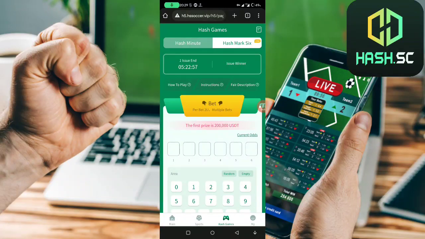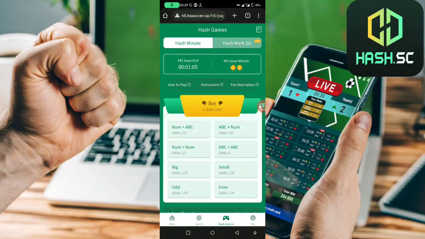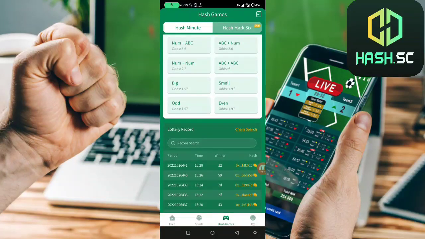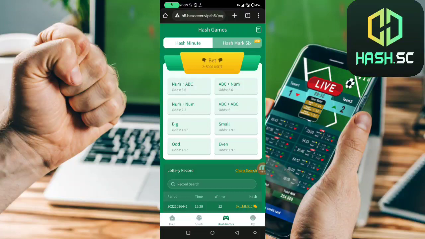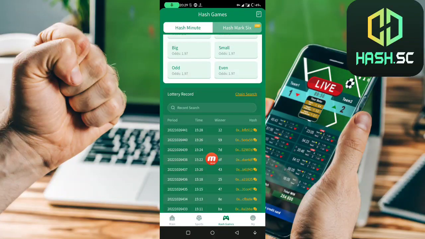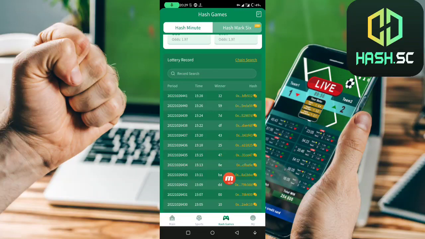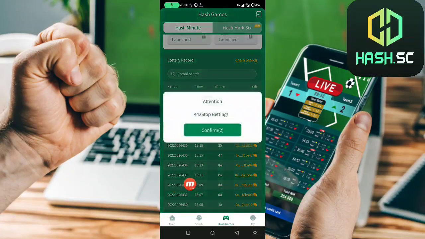Now let's click on the hash minutes game like this. As I said before, you can bet starting from 2 to 5,000 USDT. You just choose number plus letters, letters plus numbers, numbers and numbers, letters and letters, big, small, odd, even. Now, if you click on numbers plus ABC, that means you have here a number and a letter. If you choose ABC plus number, that means you start with a letter and then a number.